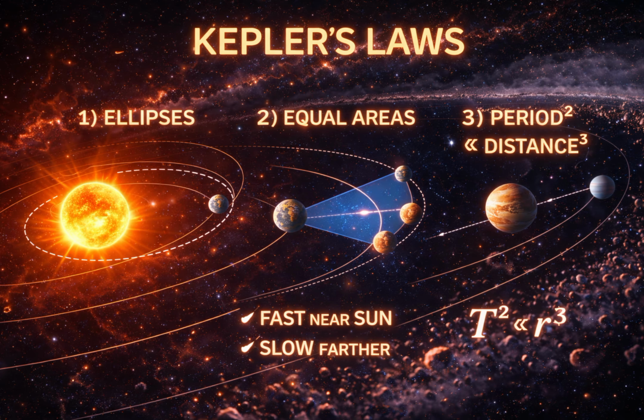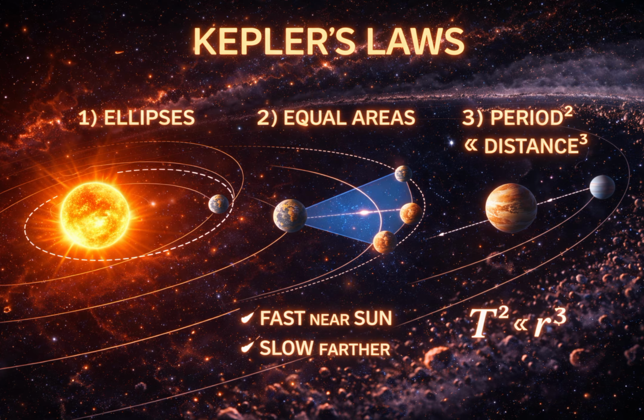Part 4. Kepler's laws. The geometry of motion. Before Newton, there was Johannes Kepler. Using data collected by Tycho Brahe, Kepler discovered 3 fundamental laws. Law 1: planets move in ellipses. The sun is not at the center, it sits at one focus. Law 2: a line from the planet to the sun sweeps equal areas in equal times. This means planets move faster when they are closer to the sun.